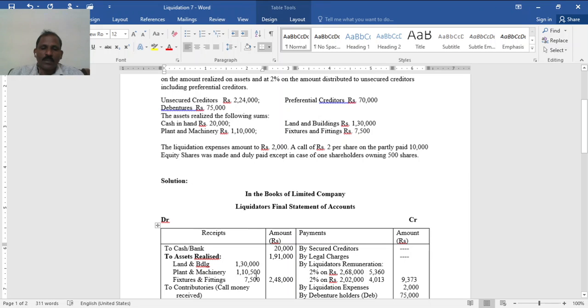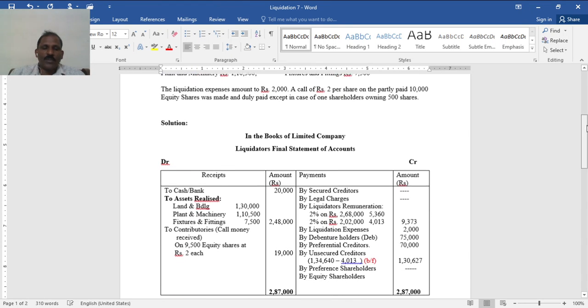Plant and machinery 1,10,000. Furniture and fittings 7,500. Total, see here, 2,48,000.